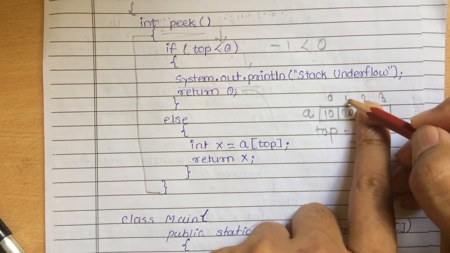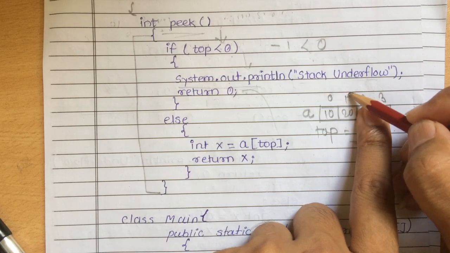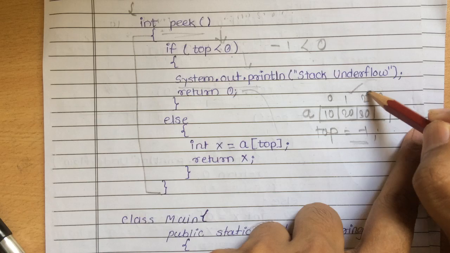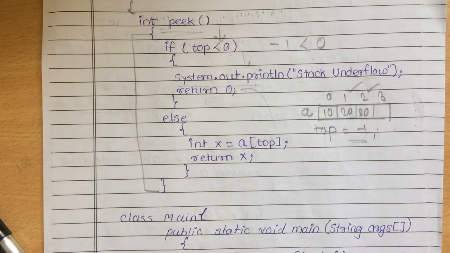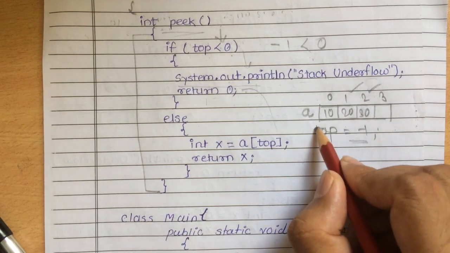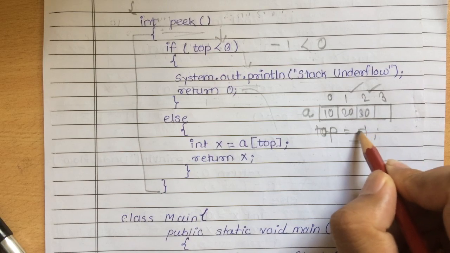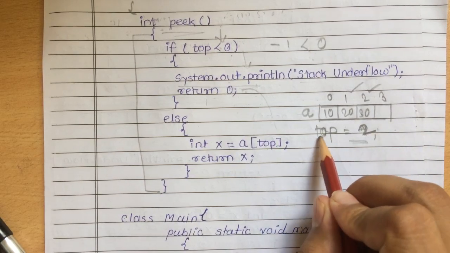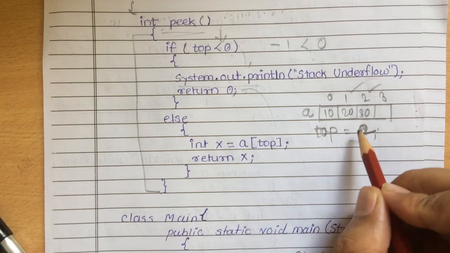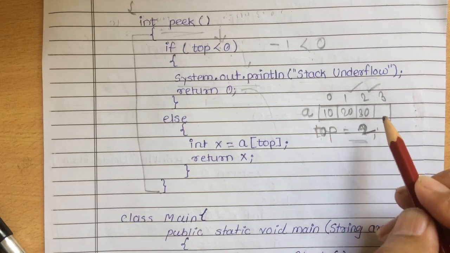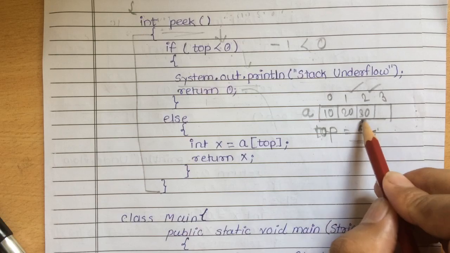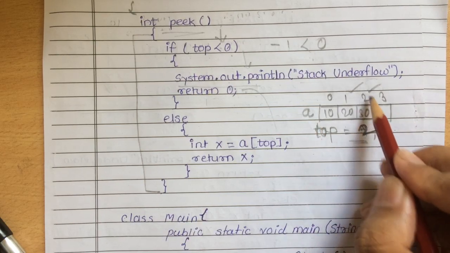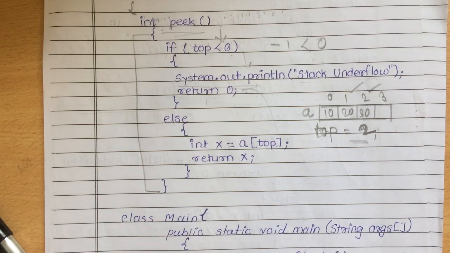When we add the second element, our top will point to the first location, and when we add the third element, our top will point to the second location. So in this case, our top will point to the second location, right? As I said, top is the pointer, the variable which holds the location of the last element of the stack. Here 30 is the last element, so top will hold the location of 30, that is 2. So this is top.